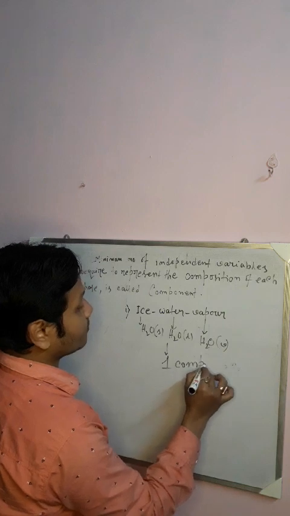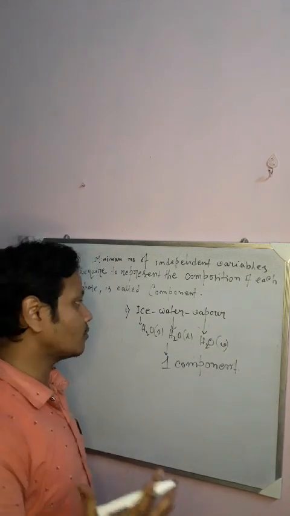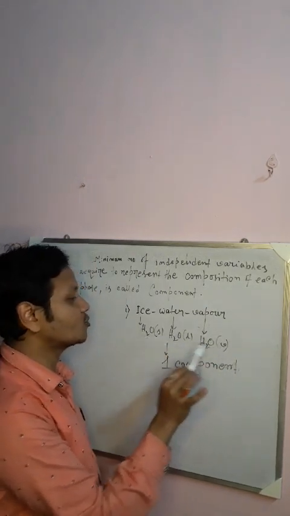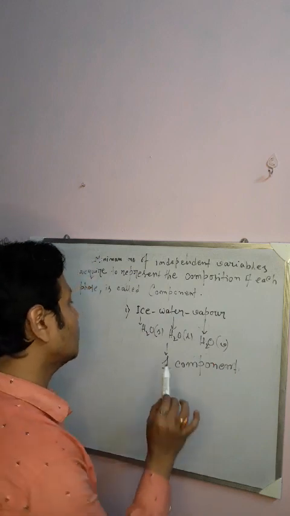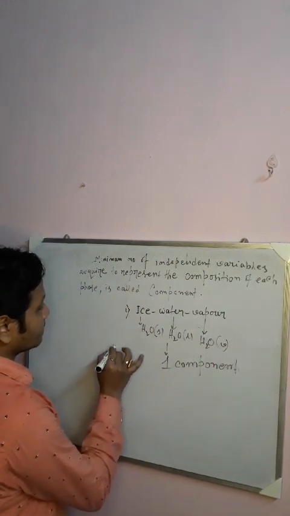Why is ice, water, vapor a one component system? There are three different phases obviously, but the chemical composition of all three phases is expressed by H2O. So it is only a one component system. Let us take another example, say sulfur.